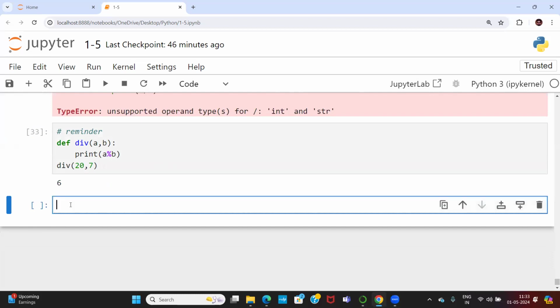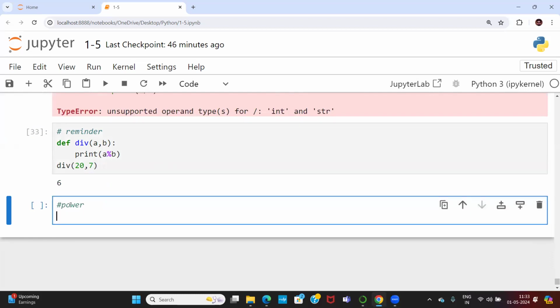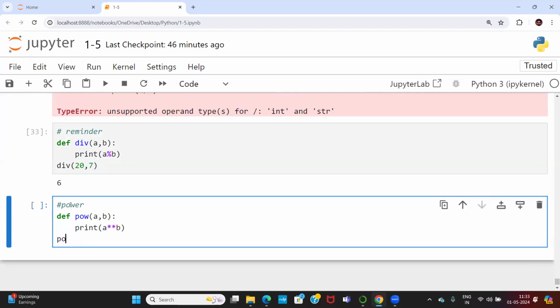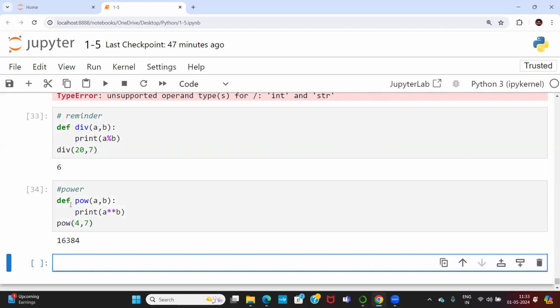Okay, so now let's go for the power. Def power a comma b. So now let me try to work with the power. What is the power value you want? Print of a to the power of b. Finally, power of enta cheddam, 4 to the power of 7. What is 4 to the power of 7? Multiply 4 seven times. This is the value for that.